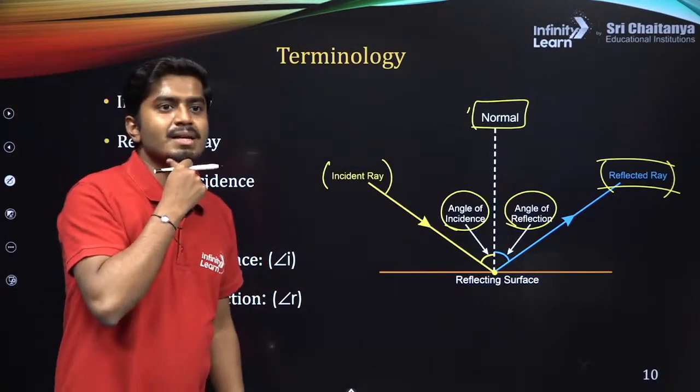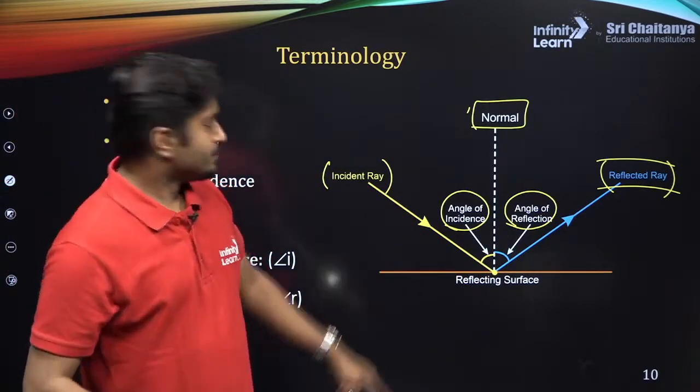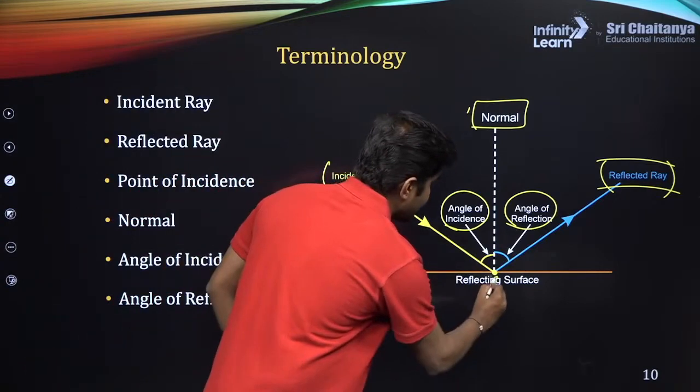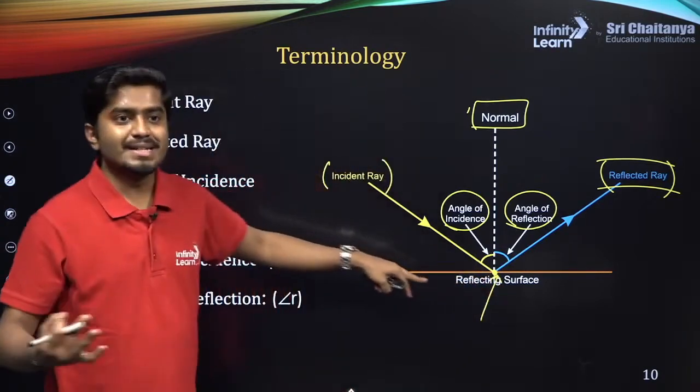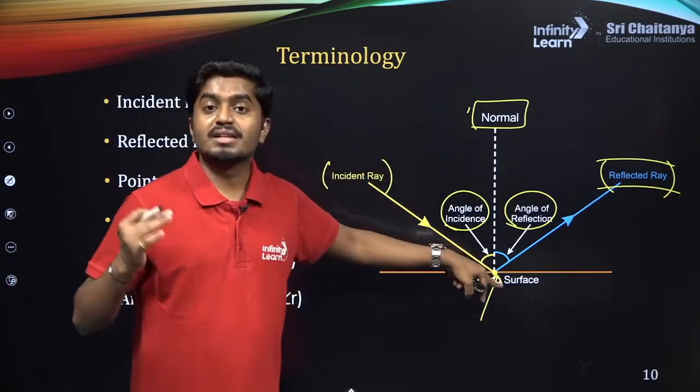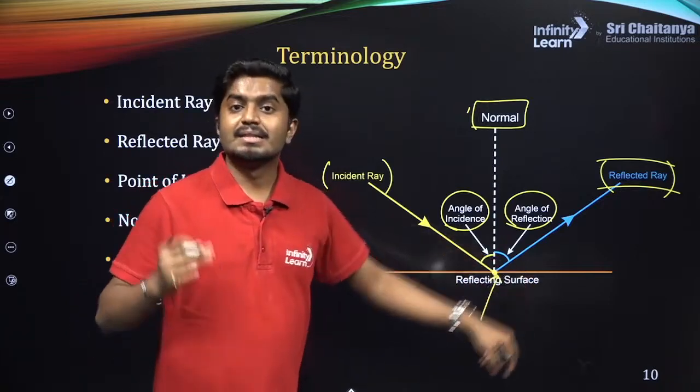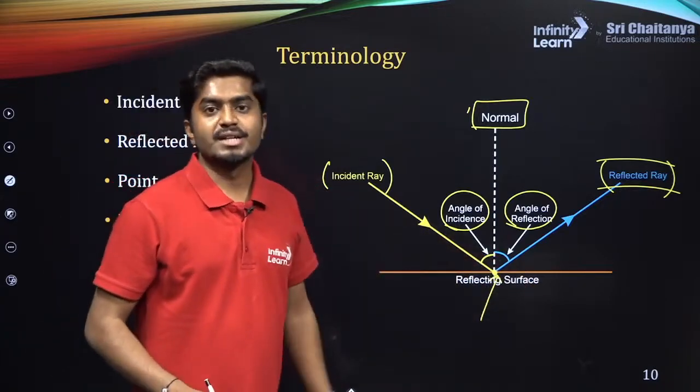Point of incidence, point of reflection, yes, you can call it that. This is the point of incidence, the point at which the ray falls onto the mirror. This is also called the point of reflection, correct?